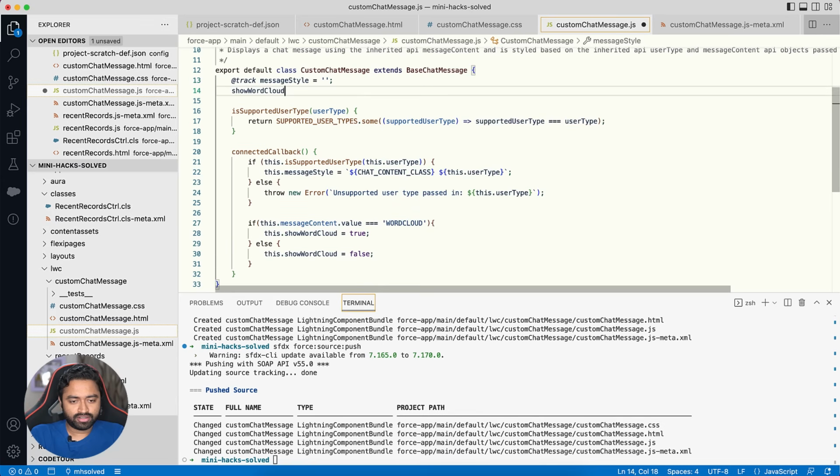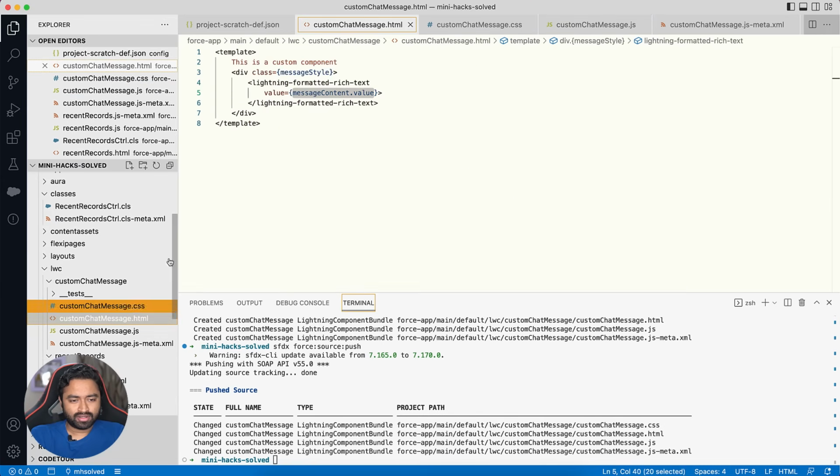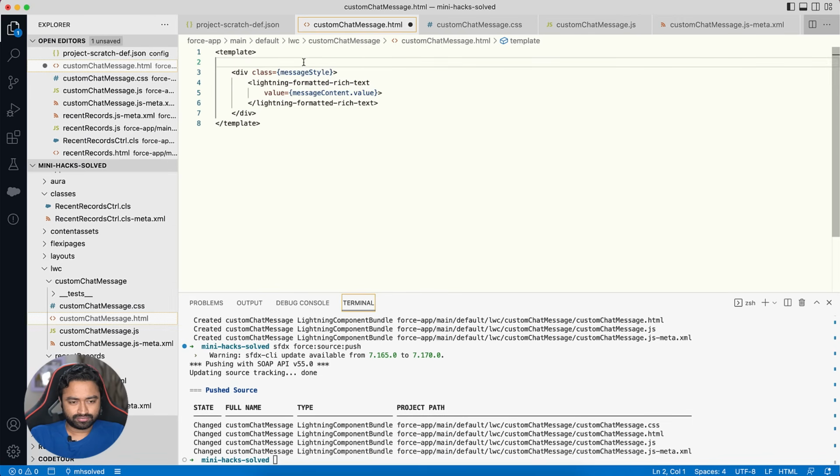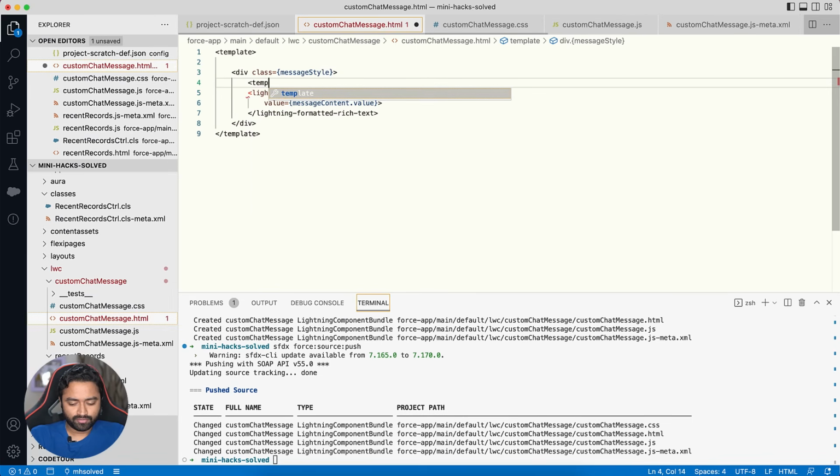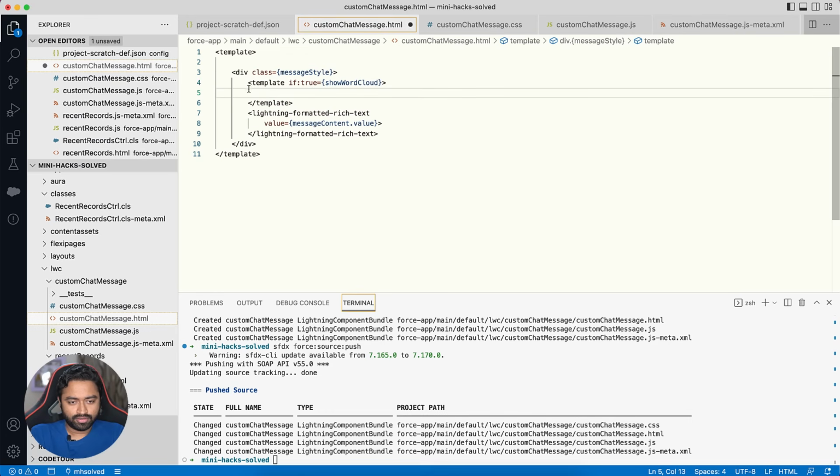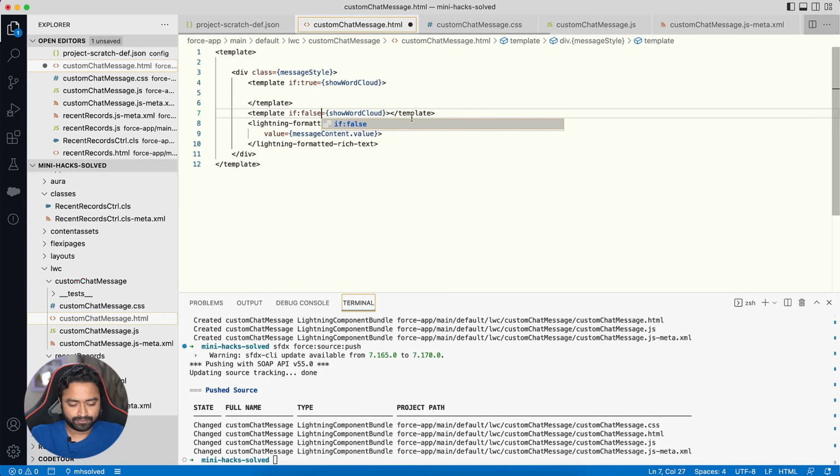And then we create a showWordCloud property and initialize it to false. And then inside this component, we put a template if:true tag and say if true, show word cloud. We show the word cloud. If not, we show the formatted rich text.